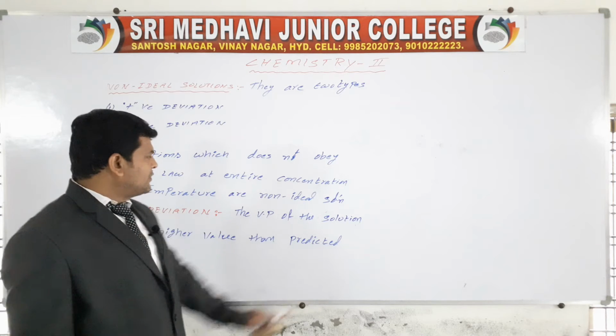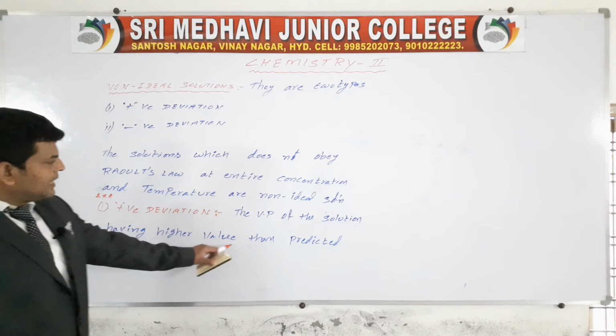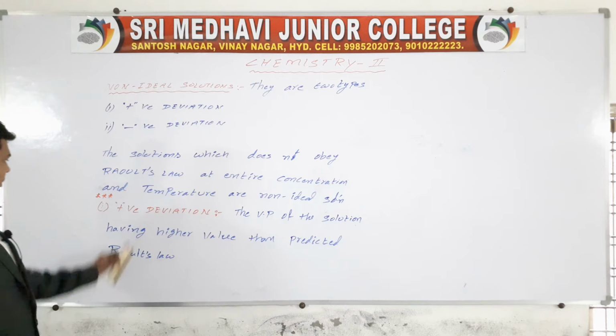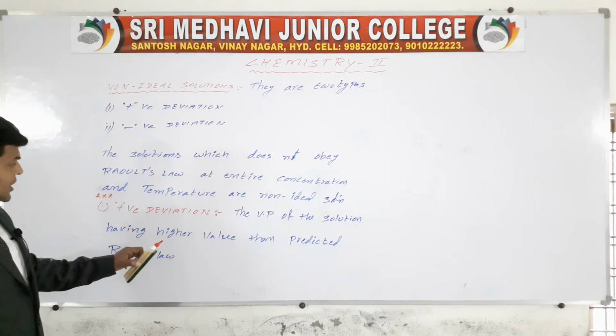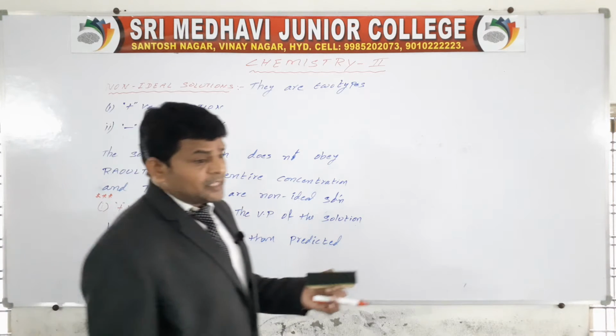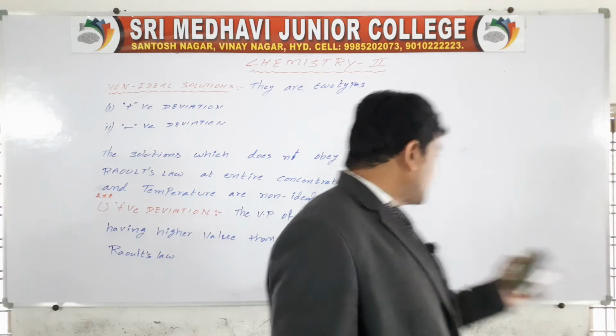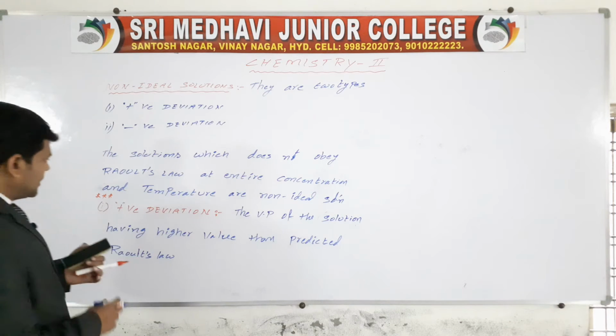The vapor pressure of the solution having a higher value than the predicted Raoult's law are called positive deviation solutions.